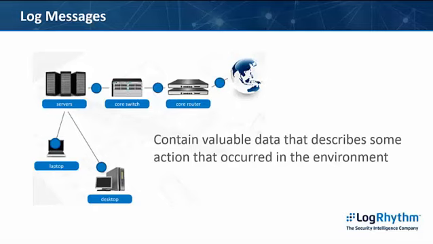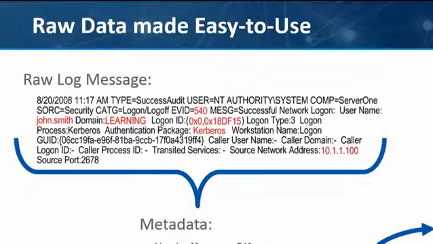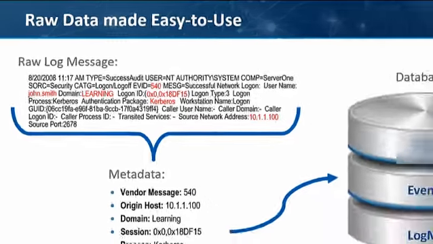Log messages are the key component within LogRhythm, and hundreds of these log messages are processed every second. LogRhythm takes the raw log messages and makes the data easy to read and analyze by parsing metadata from every log message. A log message from a Windows server is shown here. The raw log message is made up of various pieces of information, and some of this log data is human readable, but in many cases it is not.